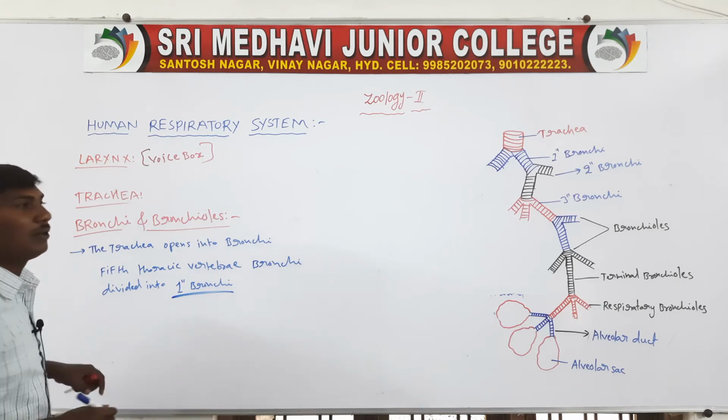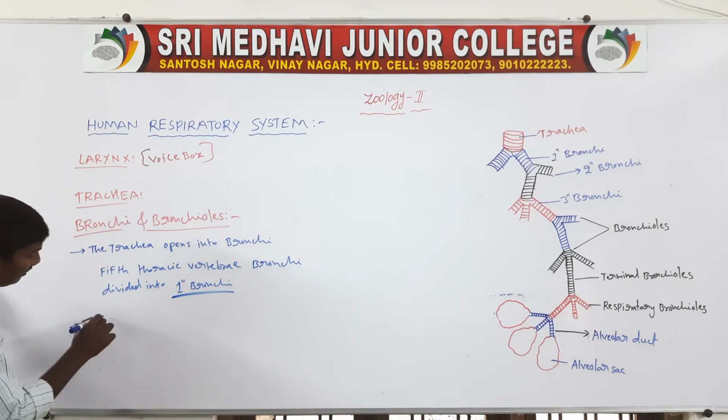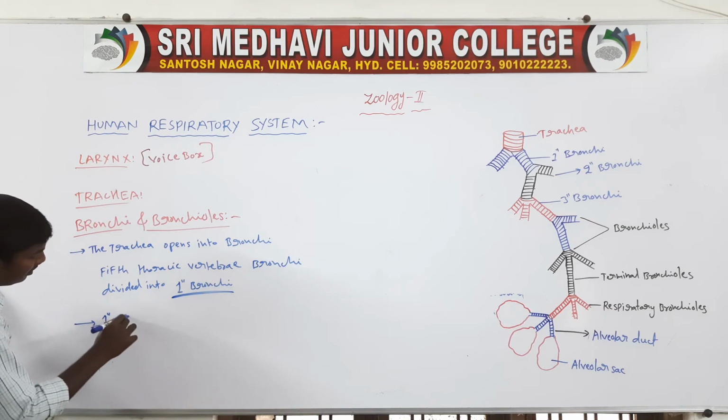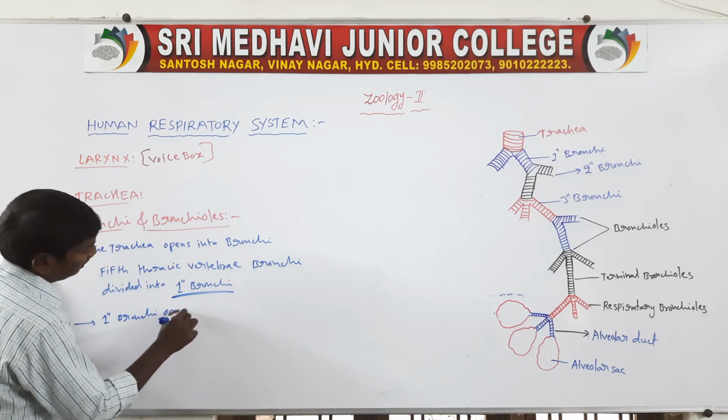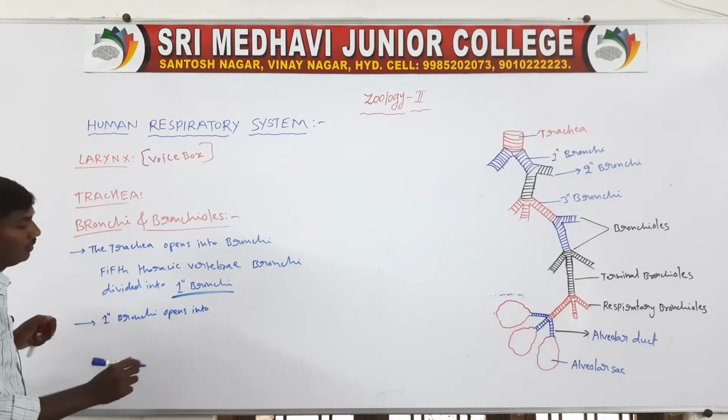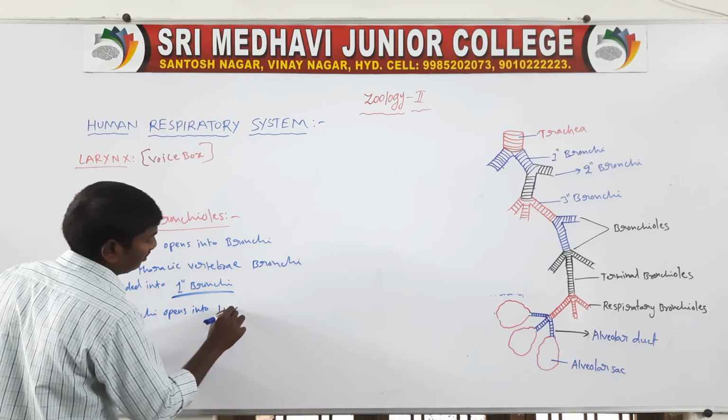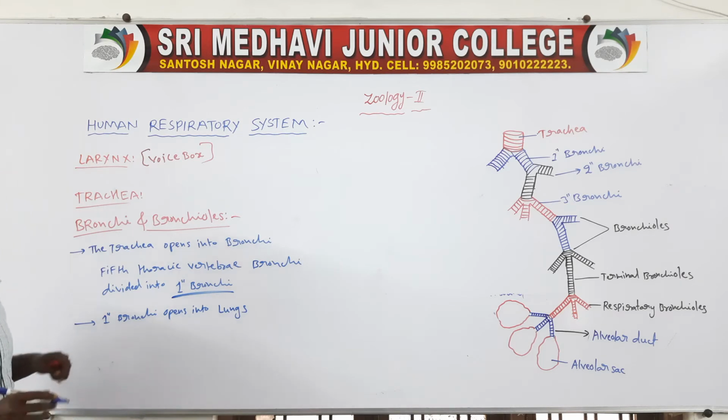The primary bronchi open into the lungs.